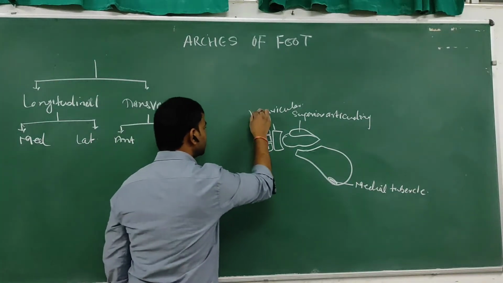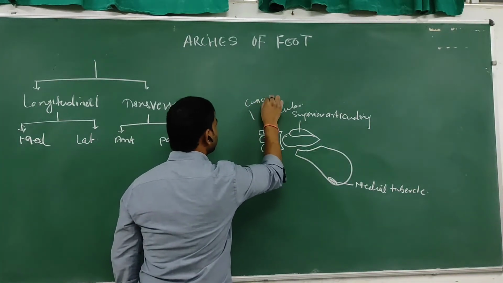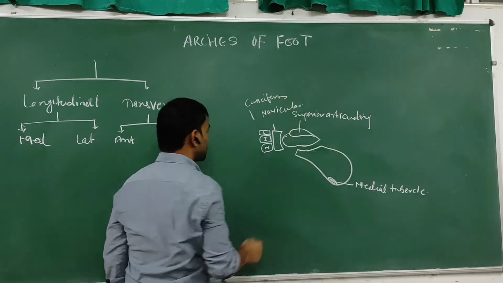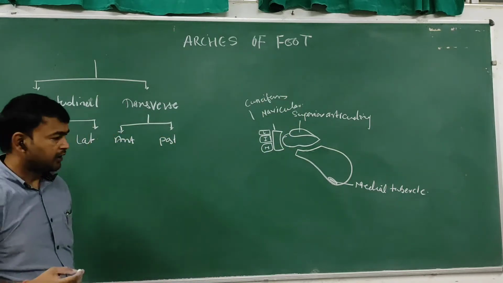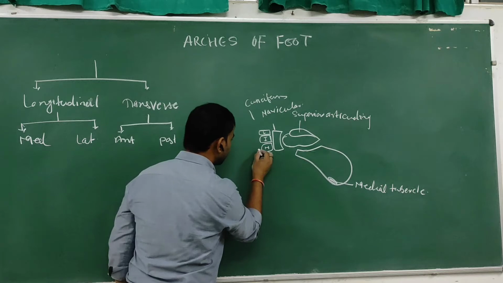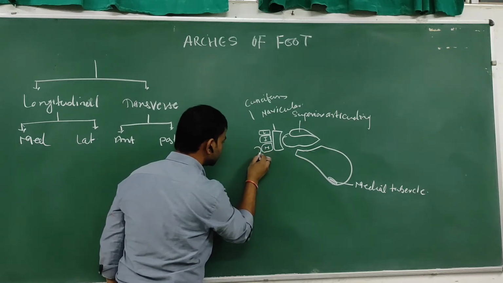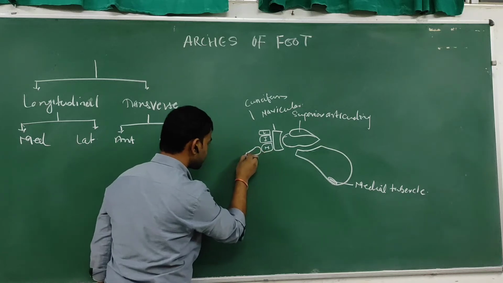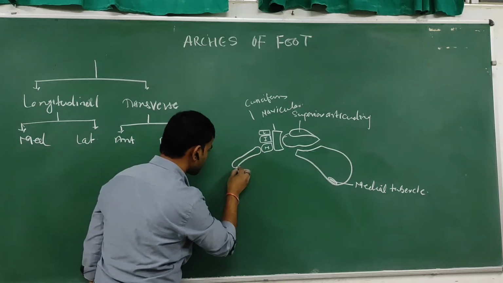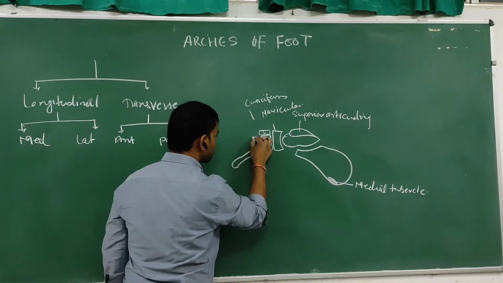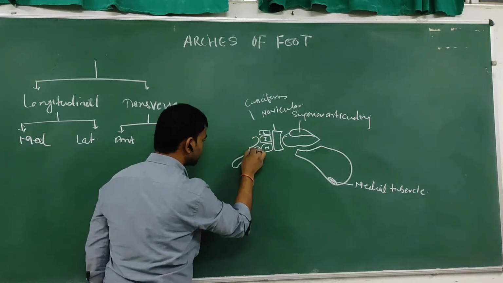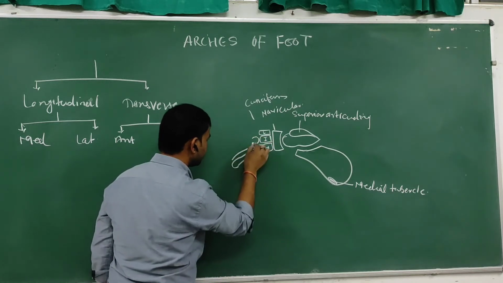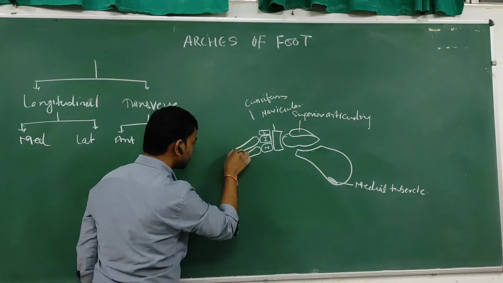So these are the metatarsals. The first, second and third metatarsal.